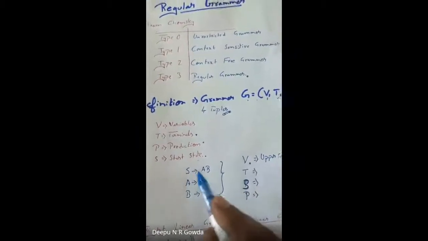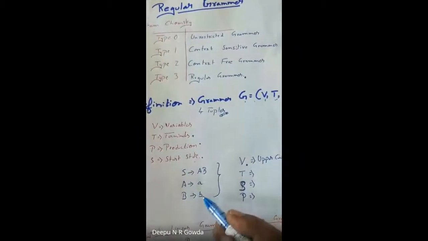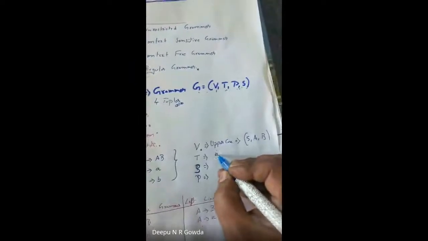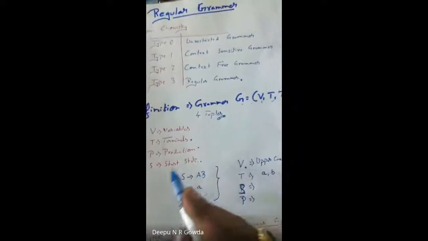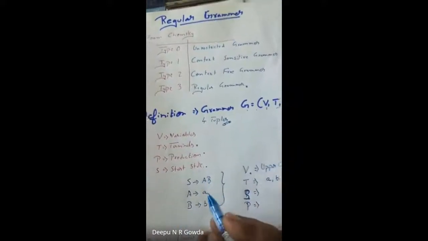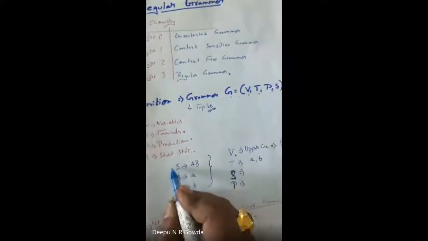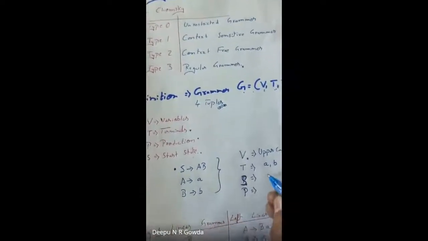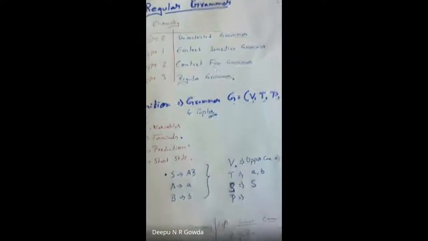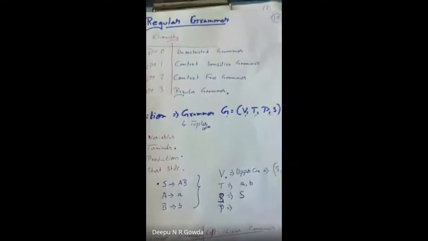In this machine there are two symbols, a and b, so I write a, b. Now S stands for the starting state. In this machine, the first transition is the starting state. S is the starting state for the given grammar.